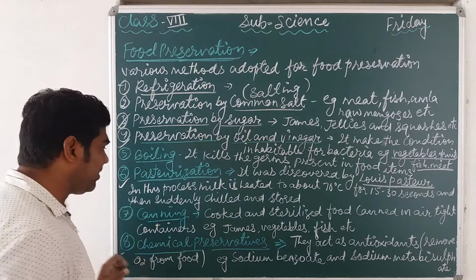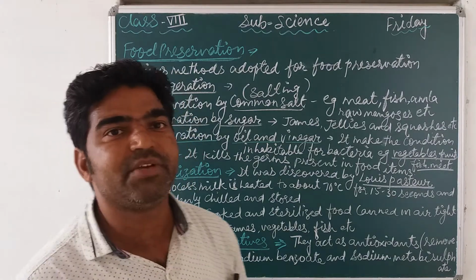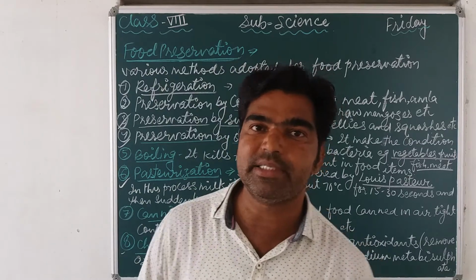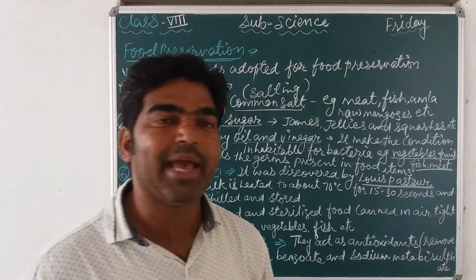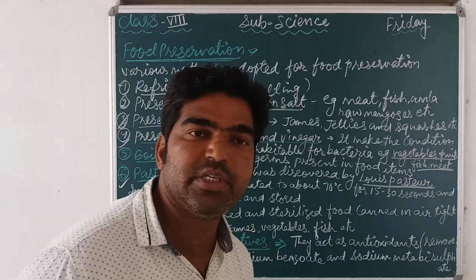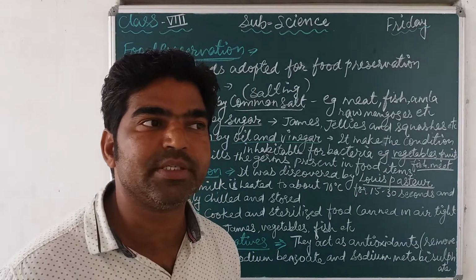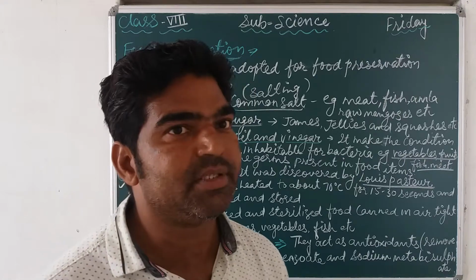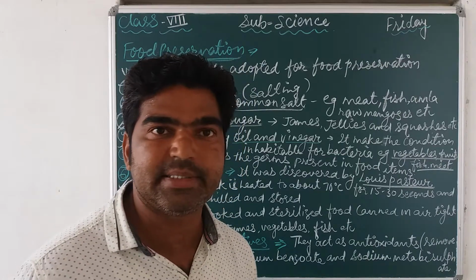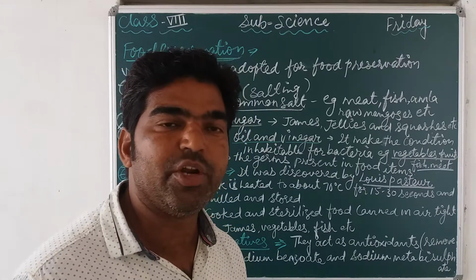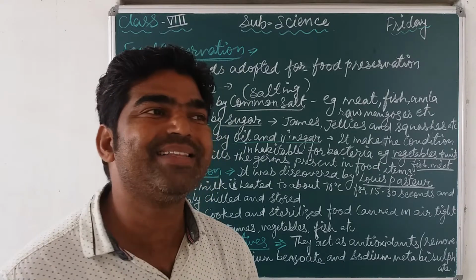Now next, chemical preservatives. Chemical preservatives means there are some chemicals which can be used to stop or inhibit the growth of microbes. That is called the chemical preservatives. For example, acetic acid, sodium benzoate, sodium metabisulfite. These are some chemicals.